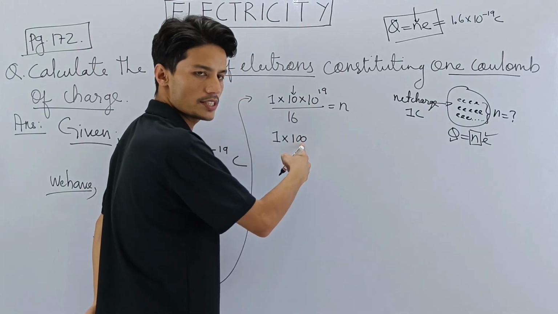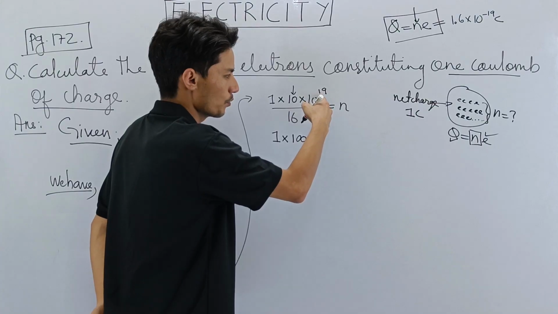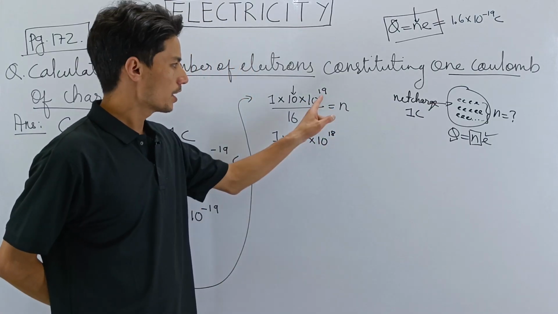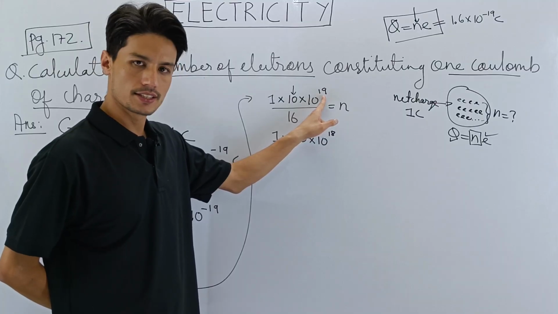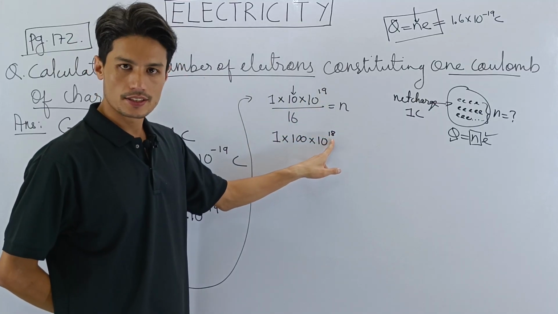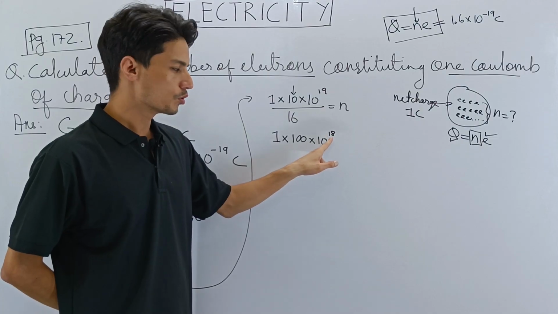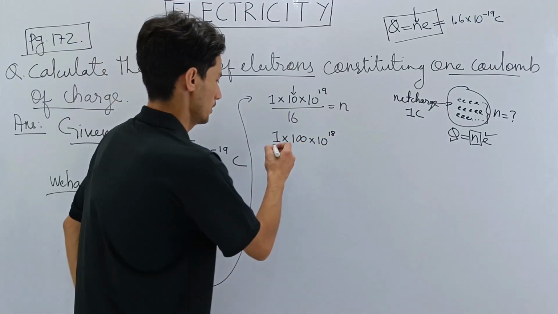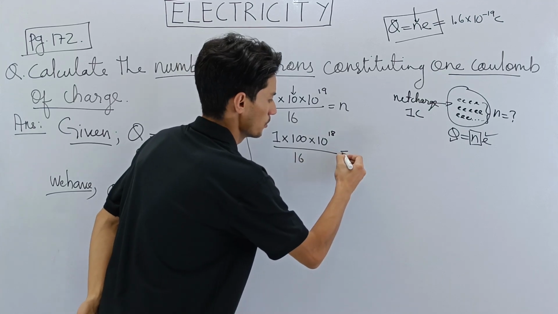100. From where is this extra coming? From 19. I'm taking 1 from here, so now the number will decrease to 18. How much was it? 19. From 19 I took out 1, so how much remaining? 18. Whom did I give the 0 which I removed? To this one. And then 16 is equal to N.